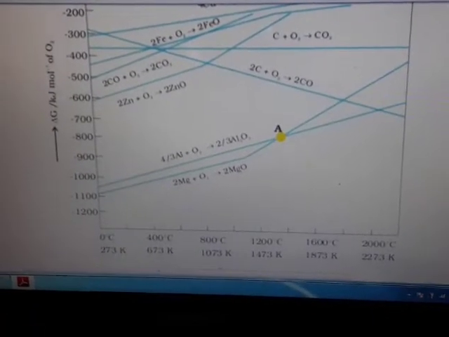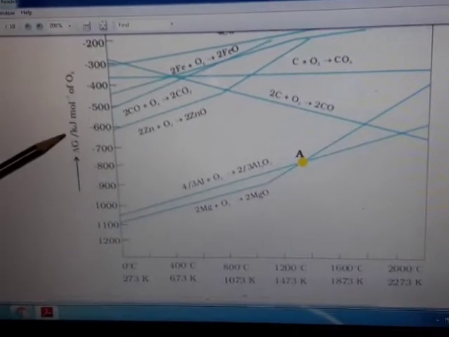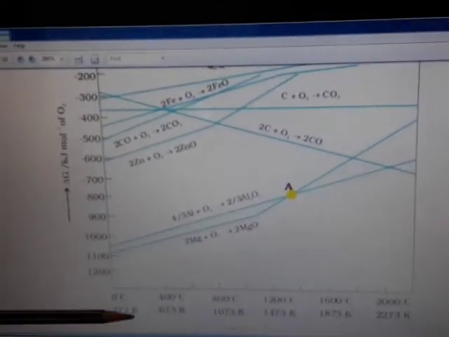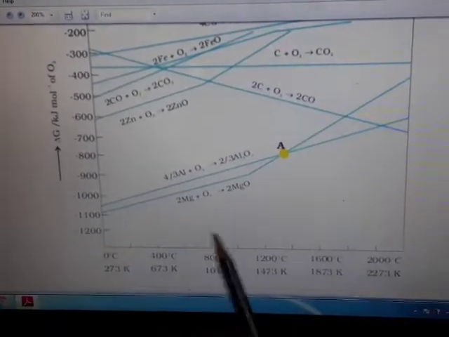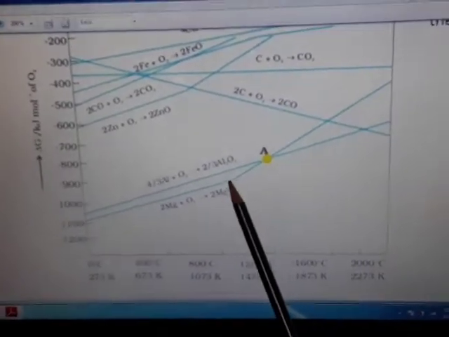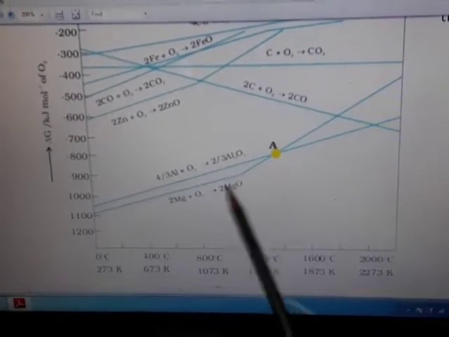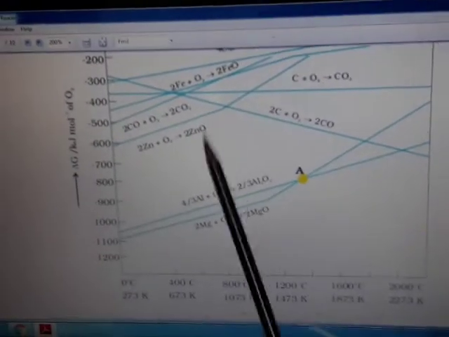If you see carefully, this is the Gibbs free energy in kilojoules per mole, and this is the temperature. See children, if you have any break in the straight line curve, it indicates a change in physical state of the metal. Here the metal is melted down, and here again it is melted down.